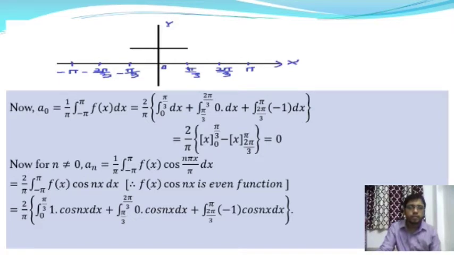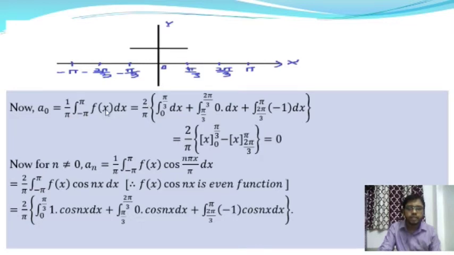Now from this we'll get the Fourier coefficients a0, an and bn. a0 is equal to 1 by pi times the integral from minus pi to plus pi of f of x dx. You know the function f of x is an even function, so from the properties of even functions, the integral from minus pi to plus pi of f of x dx is equal to twice the integral from 0 to pi of f of x dx.